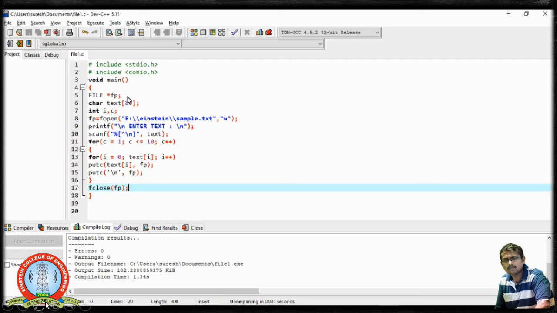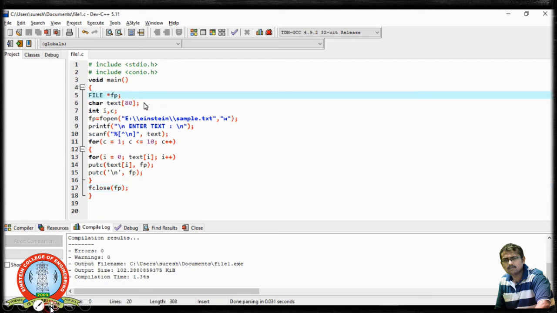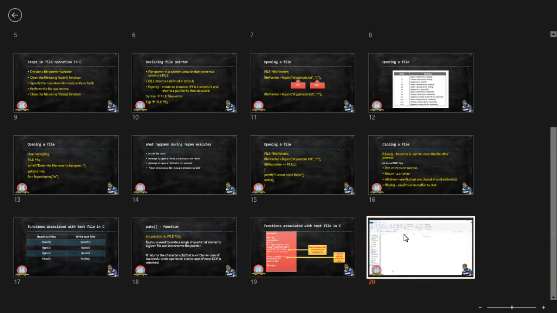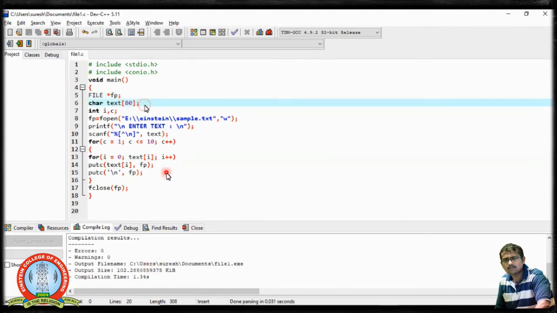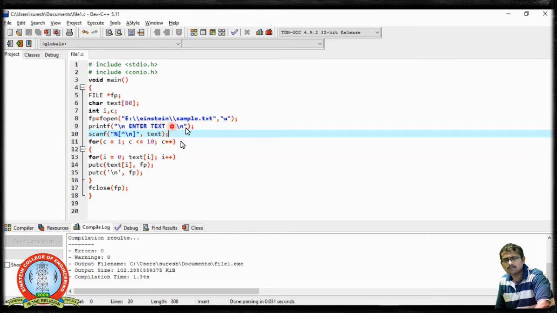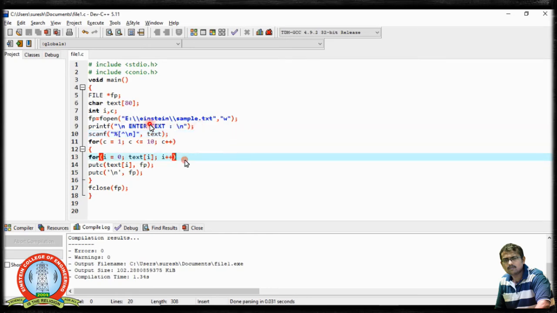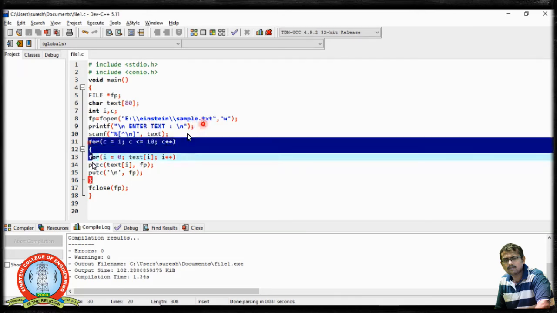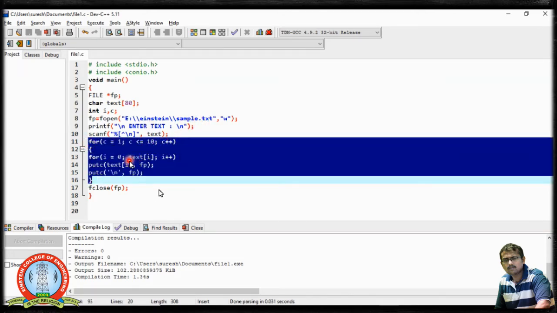I have typed the program here, the program I just explained in the previous slide. I have specified the path over here: E:Einstein is the folder and this is the file name with txt, and I am executing this for loop.